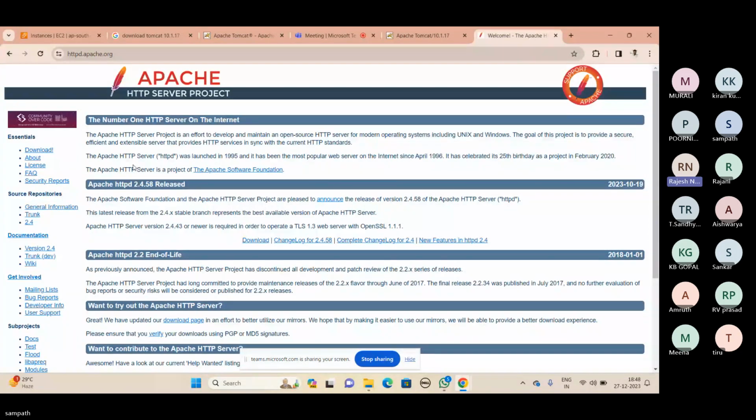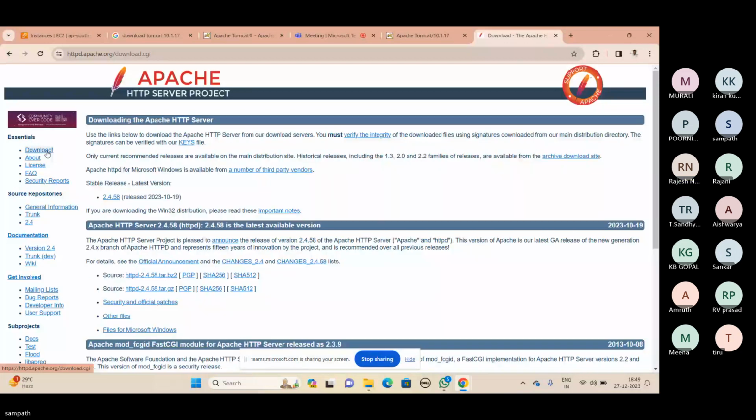In Apache, there are so many products available. On the left side, under Essential, the first option is called Download. Can you please click on Download? It will show the list of products from the Apache company, and whichever products you require, we can download and use. So can you please scroll down?